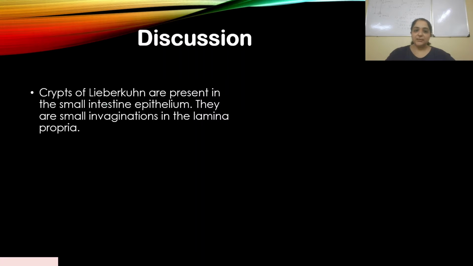So crypts of Lieberkühn are present in the small intestine epithelium, and they are small invaginations in the lamina propria, that is in the mucosa. There are villi in the mucosa. There are crypts of Lieberkühn also in the small intestine. These crypts of Lieberkühn have a lot of cells in them that secrete some chemicals. They have endocrine cells also which secrete hormones that help in the digestion of the food that has entered the small intestine.